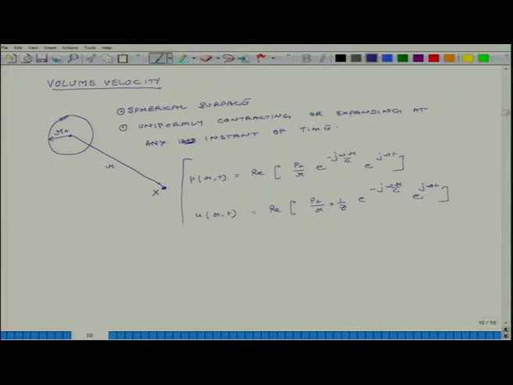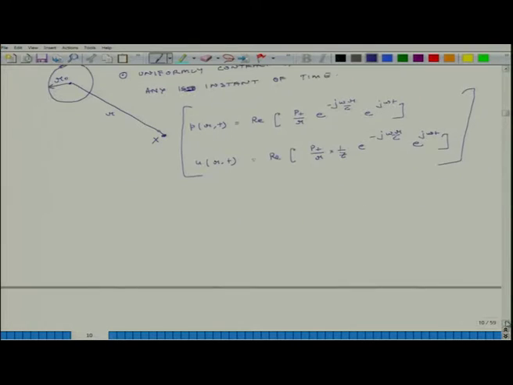So, these are the two equations, one is for velocity and the other one is for pressure. And what is z? We have already developed an expression for z. So, we will just write that.